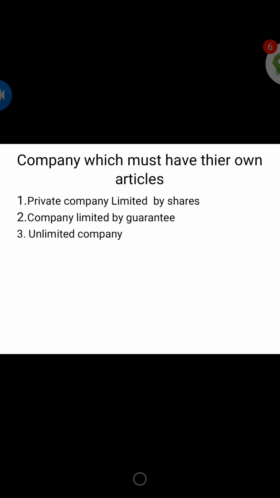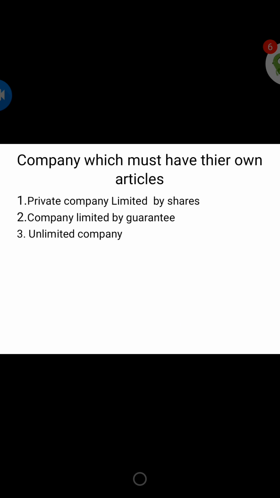In India it is compulsory for all companies except a public company limited by shares. So a private company, an unlimited company and a company limited by guarantee must prepare their own articles and file them with the registrar along with the memorandum at the time of incorporation. But where a public company does not prepare its own articles, what is it going to adopt? It is going to adopt Table A.